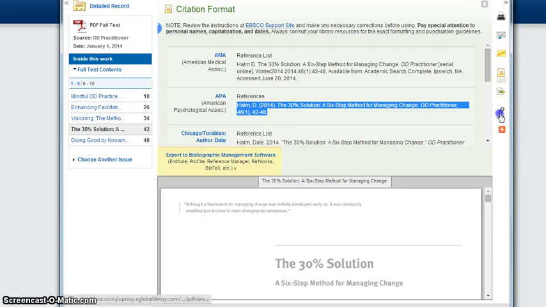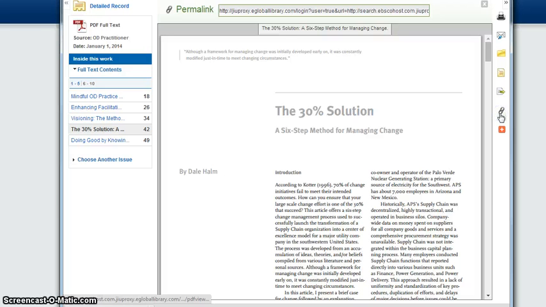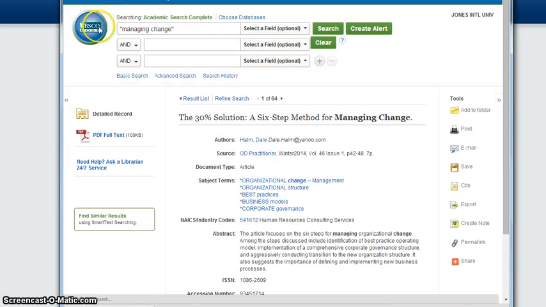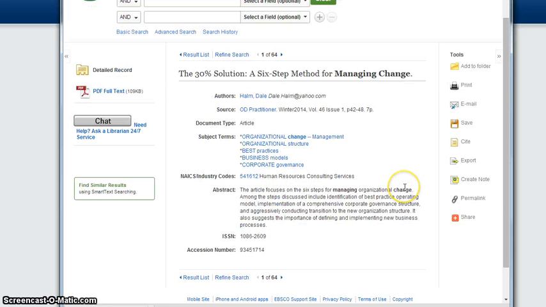And then this guy right here, this is what's called a permalink. And if you wanted to refer back to this paper, this is a link that will get you all the way through the library and the security, and be a direct link right back to this specific article. So I'm going to go back, and we're going to look at this guy here. And this is a detailed record for this particular article.